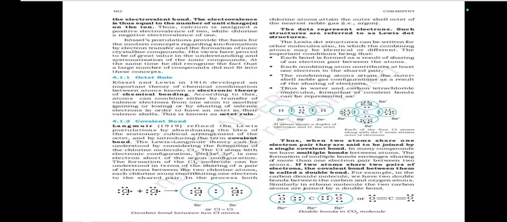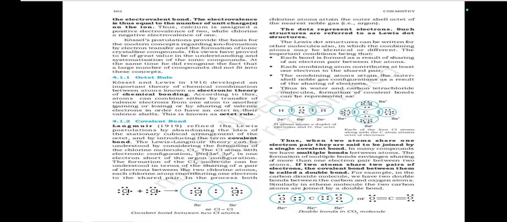The combining atoms attain the outer shell noble gas configurations as a result of sharing of electrons. Thus, in water and carbon tetrachloride molecules, formation of covalent bonds can be represented as follows. When two atoms share one electron pair, they are said to be joined by a single covalent bond.